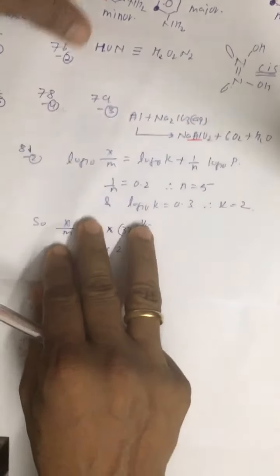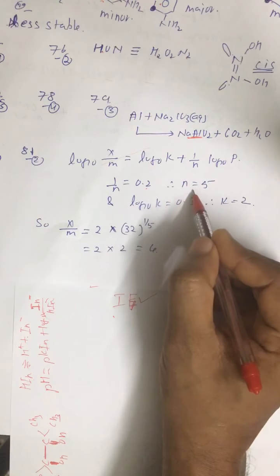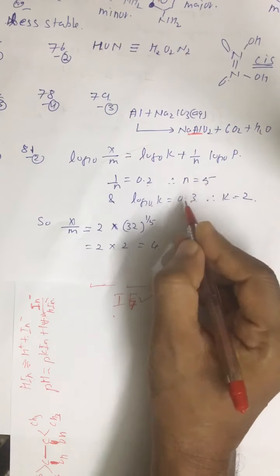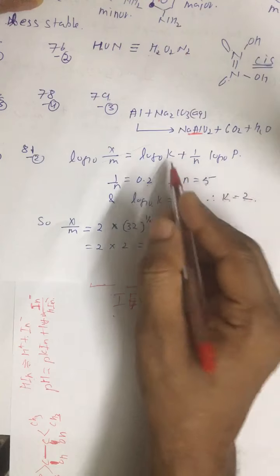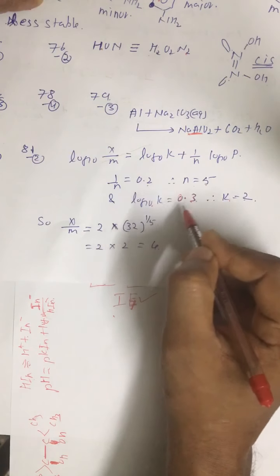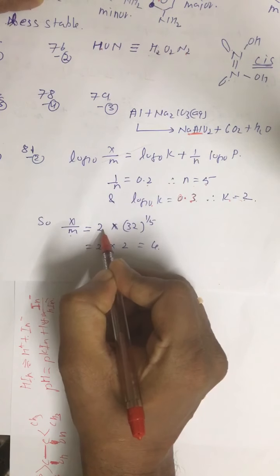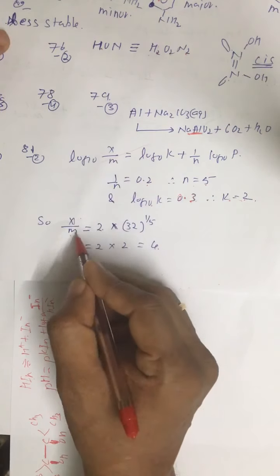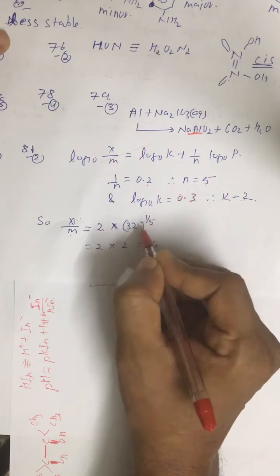Look at question number 81. Log of x by m equal to, this is given, 1 by n, so n is equal to 5. Log k is also given from the graph, it is clear, that is 0.3. Alright, log of k is equal to 0.3, so k must be equal to 2. Now in normal course, x by m equal to k p to the power 1 by n.